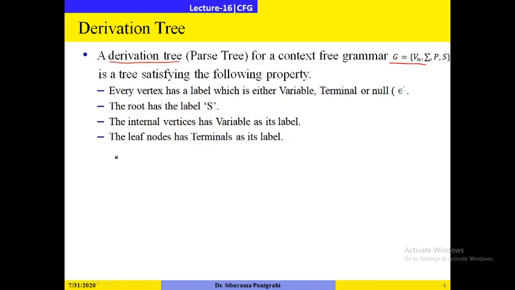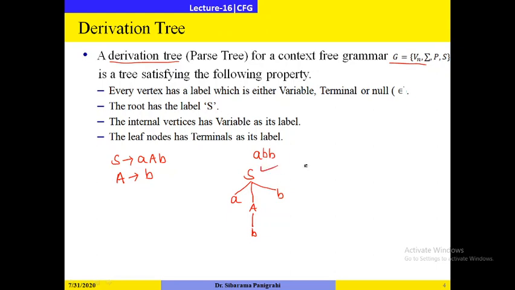Let us consider a grammar G which has the productions S gives to AB and A gives to small a. If I want to construct a tree for the string abb, how will I construct it? So S gives to A, B, and A gives to b. So here you see, I have drawn a derivation tree.